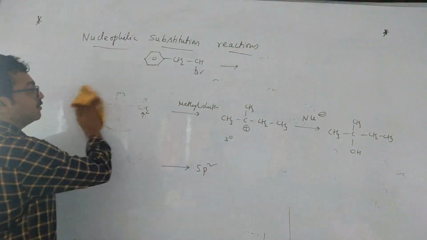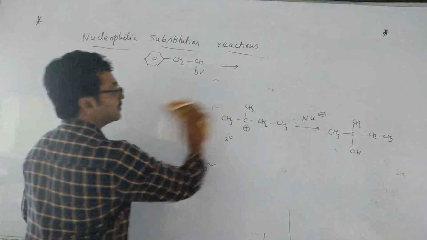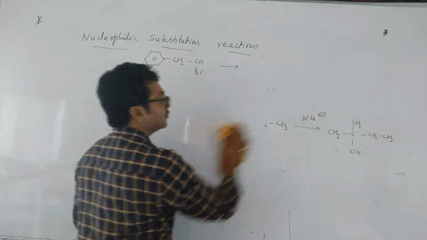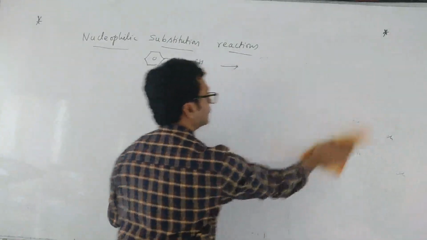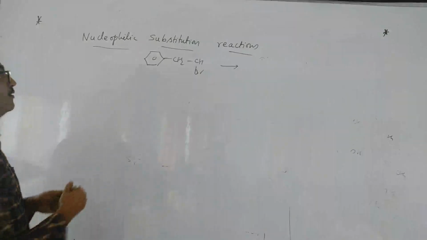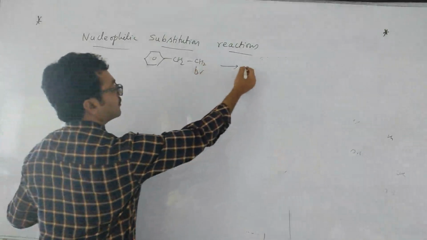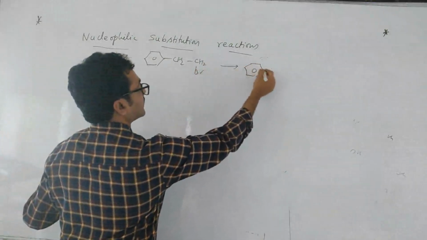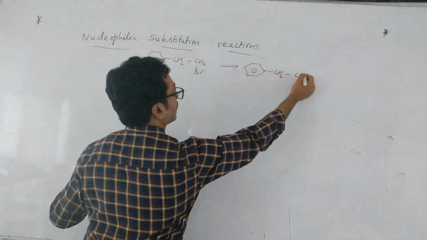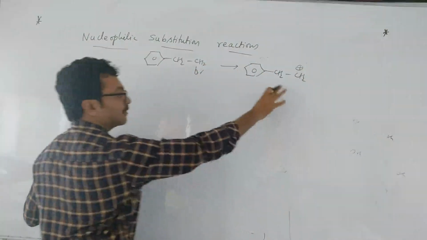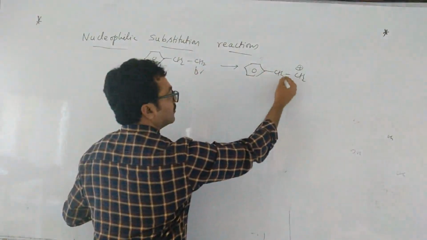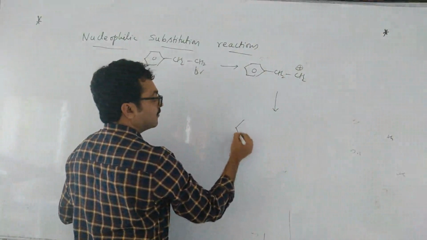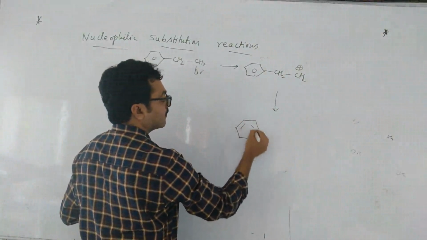So the last case also I think you have done. Why? Because the benzyl carbocation is more stable, right? Benzyl carbocation. So first, what is the step? First step you just see carbocation. Only these two things you remember. Carbocation.